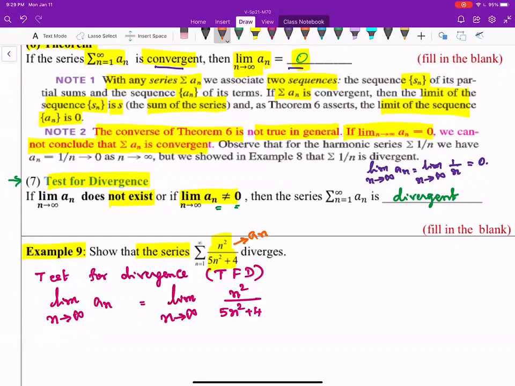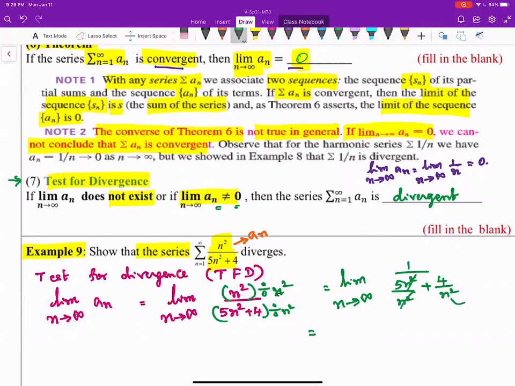So in order to do this, we will always apply the divide by the highest exponent of the denominator technique. So divide by n square, which will be limit as n approaching infinity, n square over n square, which is 1, divided by 5n square over n square plus 4 over n square.